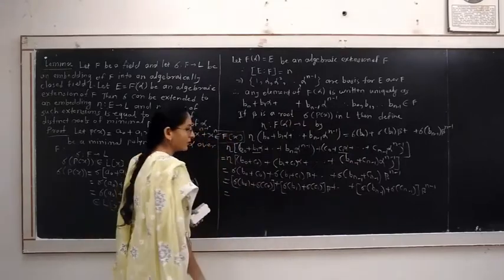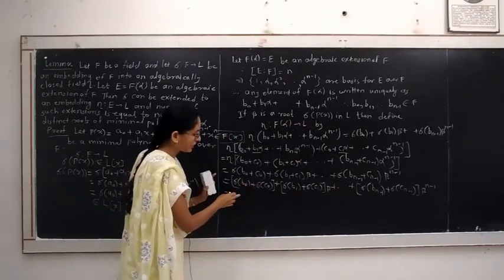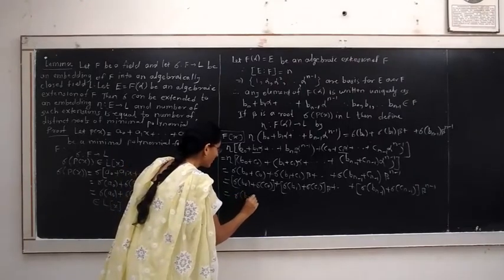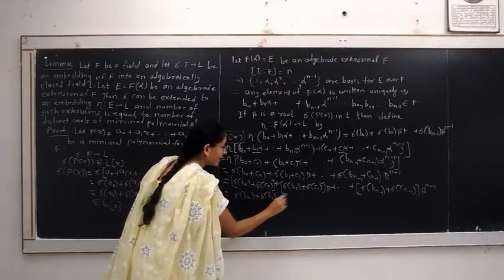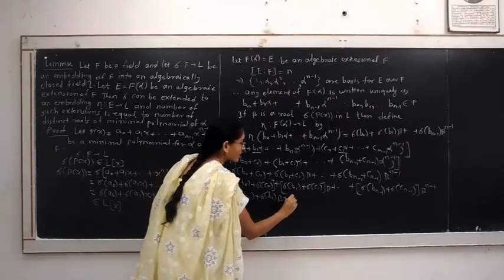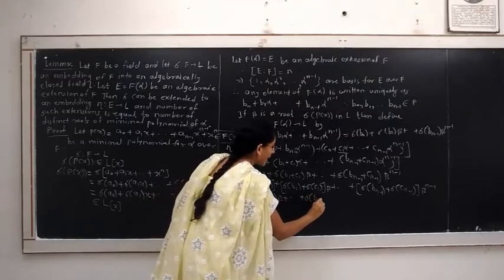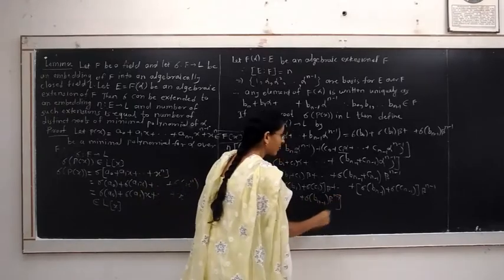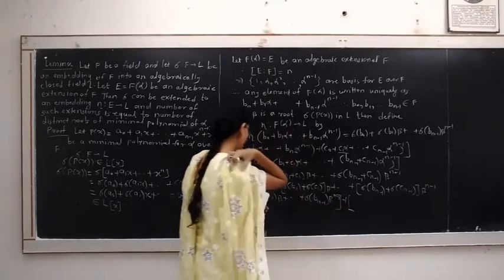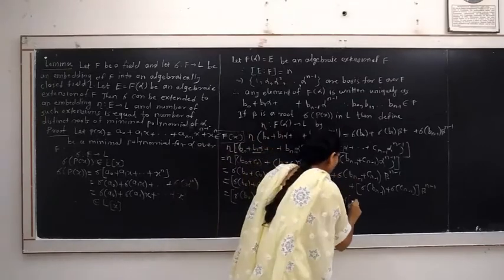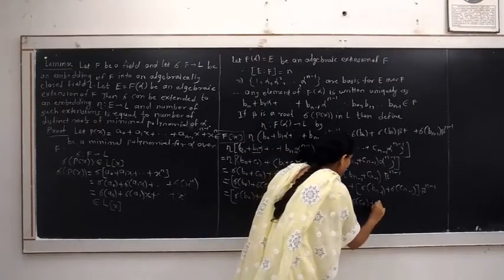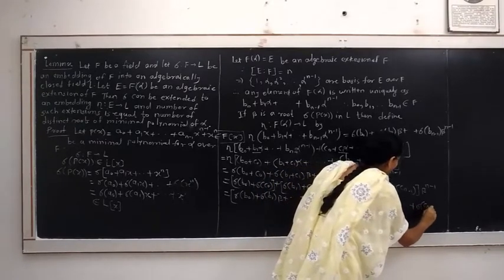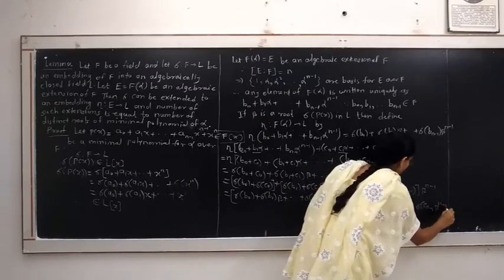This is equal to, if we arrange the terms of this equation, then we get sigma of b0 plus sigma of b1 into beta raised to 1 plus sigma of bn minus 1 into beta raised to n minus 1, plus the remaining terms, sigma of c0 plus sigma of c1 into beta plus sigma of cn minus 1 into beta raised to n minus 1.